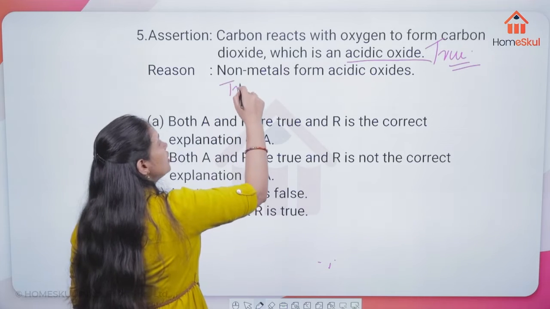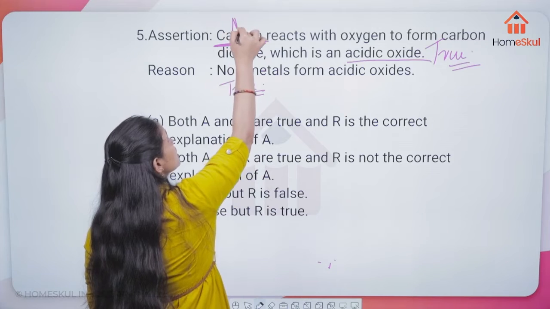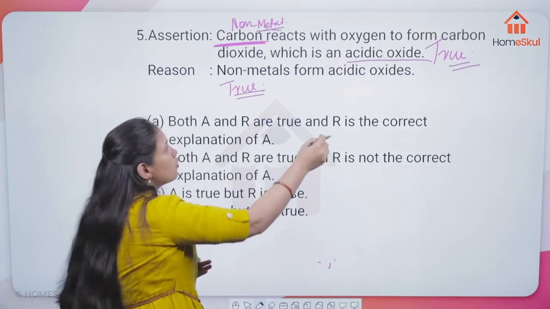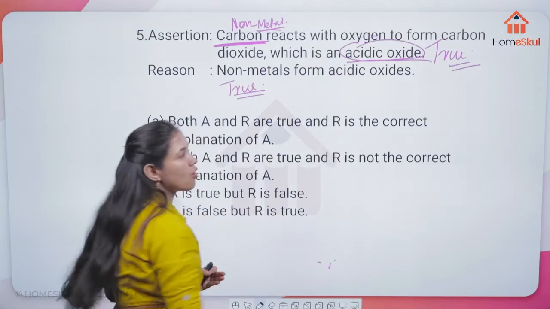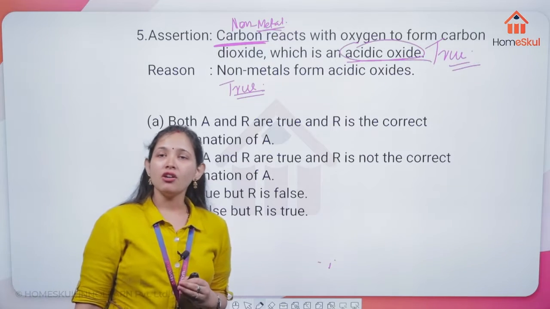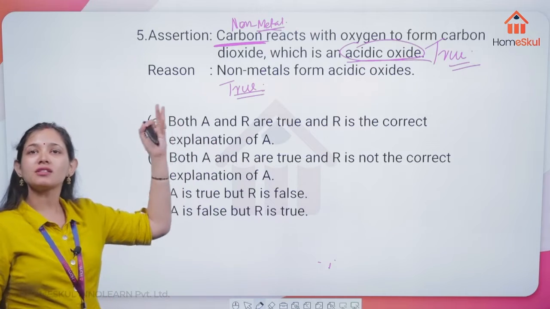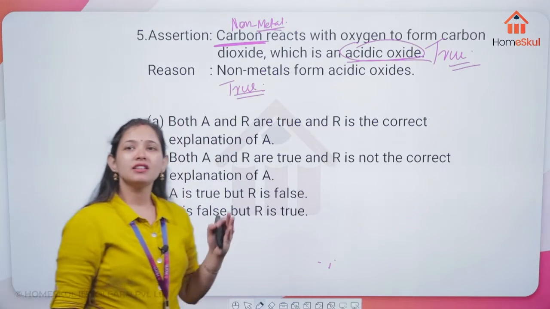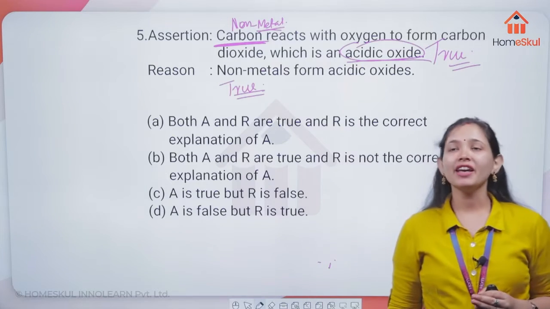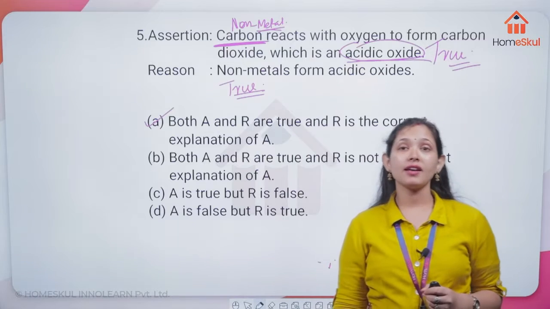This is also a true statement, and here carbon is written, which is a non-metal. So obviously it is going to form the acidic oxide. Very correct, Diya. Very correct, Abhinav. So the correct answer is A, which means both the statements are true and the reason is the correct explanation. Yes, Anushka. So option A is the correct one.